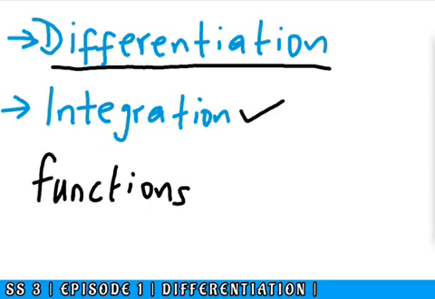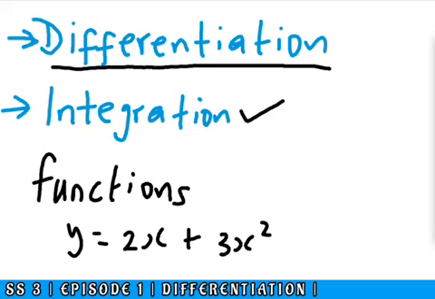Hope that's clear. Right, now you see things like this: y equals 2x plus 3x squared. Now when you see something like this, what does this mean? This means that the variable on the left hand side, y, depends on the other variable on the right hand side, which is x. Good.